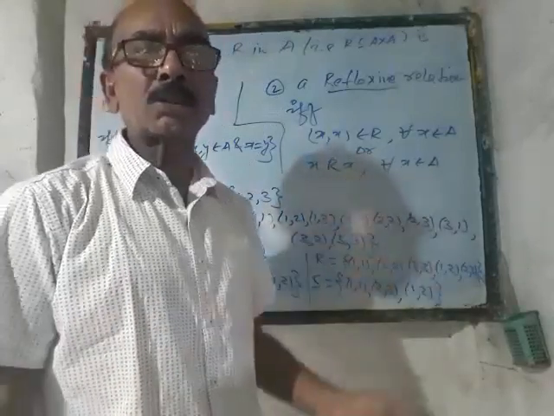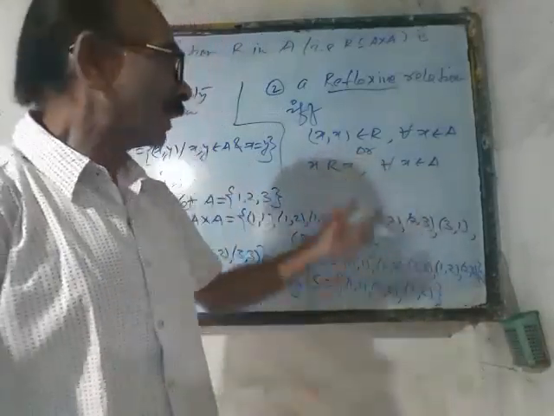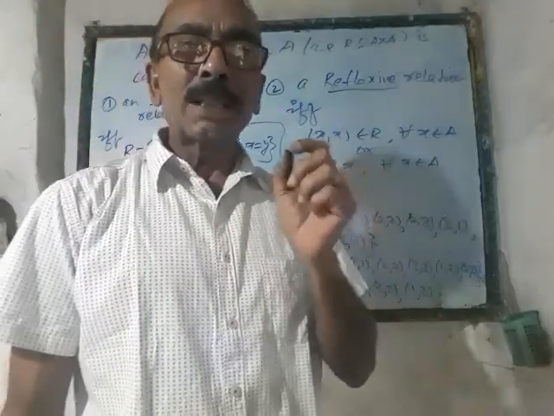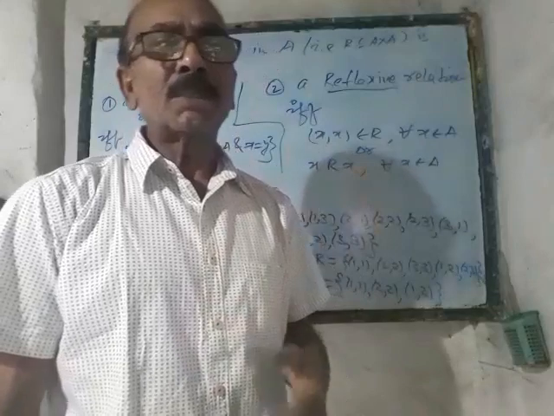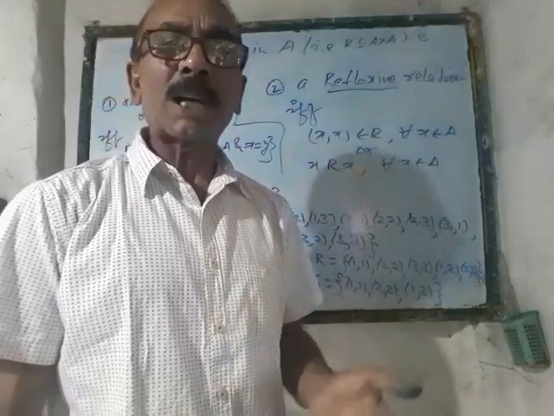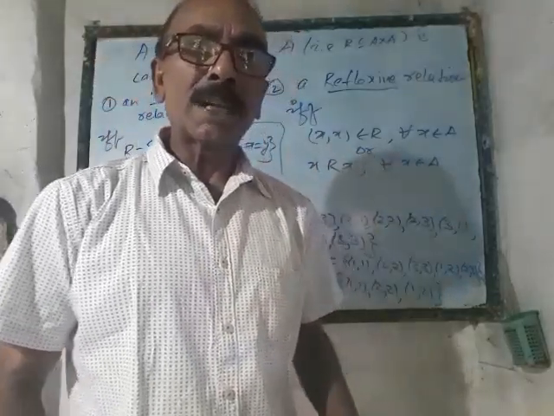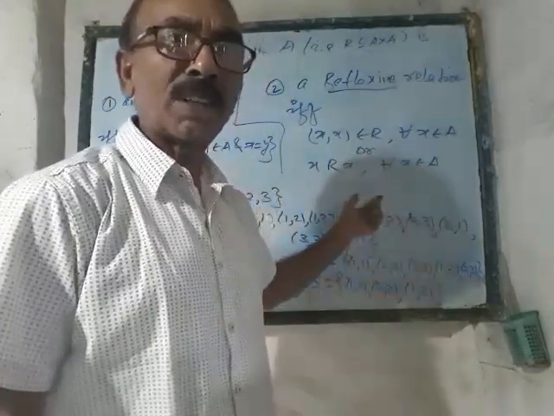Except that we are allowed to take any other elements also. That means here we have to take (x, x) from A cross A. It is mandatory, but we can also include some other elements of A cross A. We have got some privileges in case of reflexive relation.